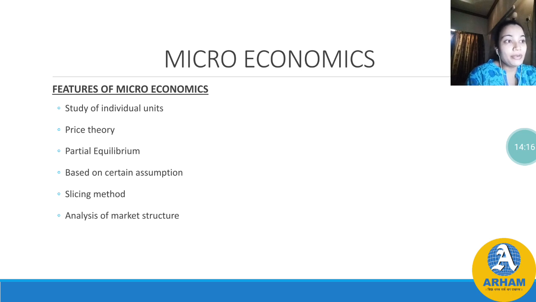Now partial equilibrium. First, what do you mean by equilibrium? The word itself has its meaning. Equilibrium means equal. It should be equal. So equilibrium is a balance between two factors. Microeconomic analysis deals with partial equilibrium, which analyzes the equilibrium position of an individual economic unit, that is individual consumer, individual firm, individual industry, etc. It isolates an individual unit from other forces and studies its equilibrium independently.